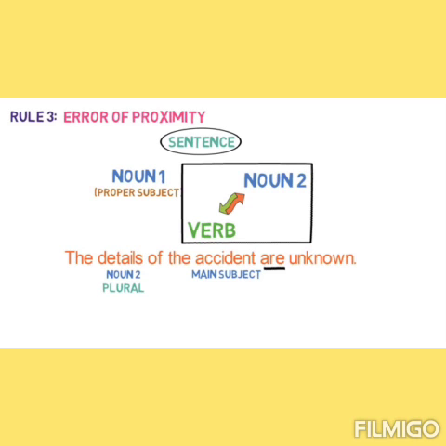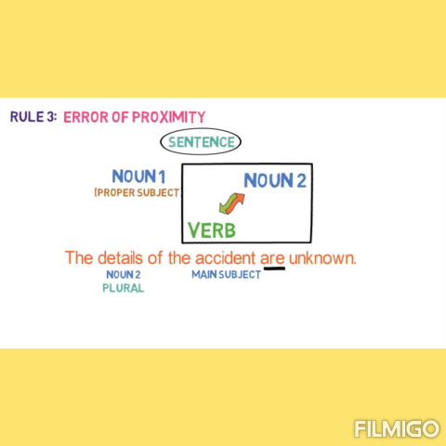When a compound subject contains both a singular and a plural noun or pronoun joined by or or nor, the verb should agree with the part of the subject that is closest to the verb. This is the rule of proximity.